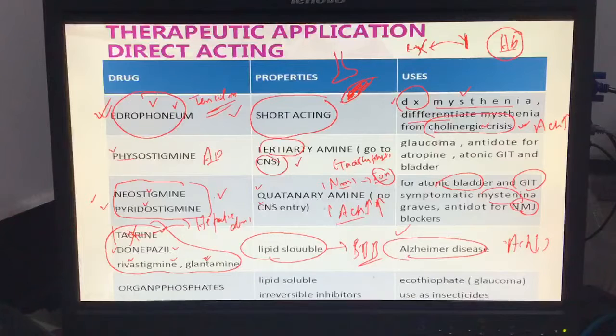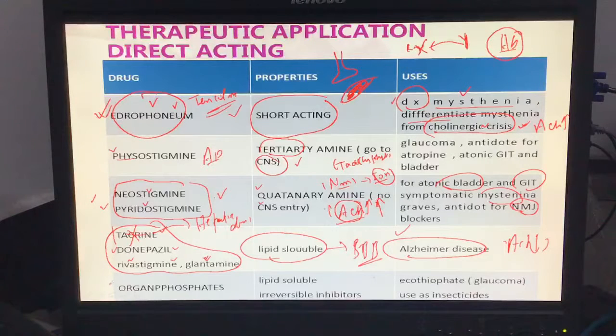A person having muscle weakness, myasthenia gravis, is first diagnosed with edrophonium. You must differentiate. If the patient does not respond, can you apply neostigmine or pyridostigmine? No, we need an antidote here because there is already a very high level of acetylcholine. So it's a cholinergic crisis. The overuse can lead to cholinergic crisis. This is about the uses of these drugs.